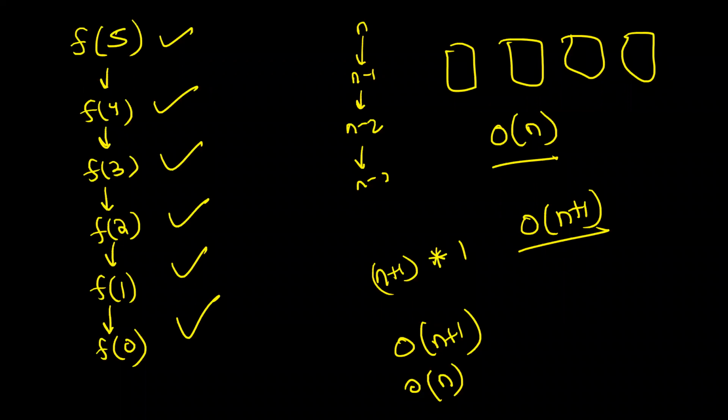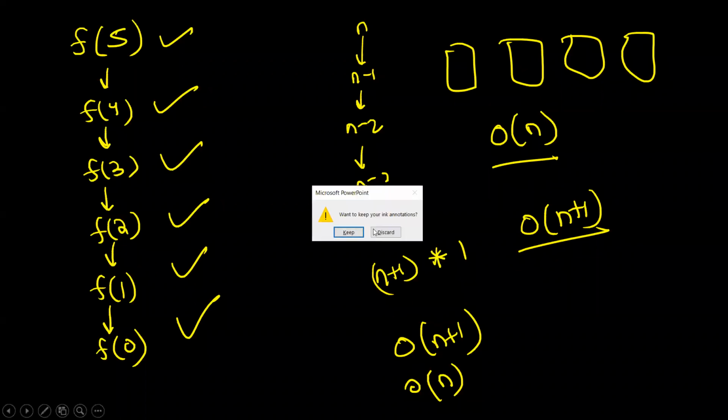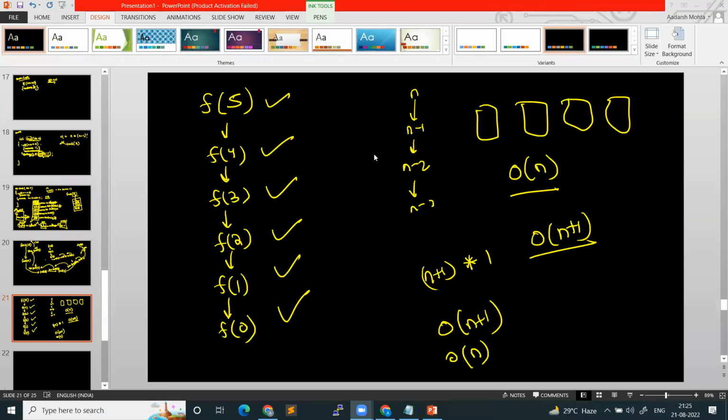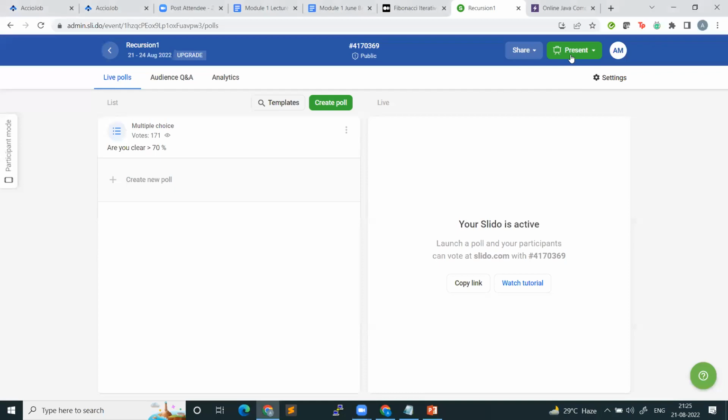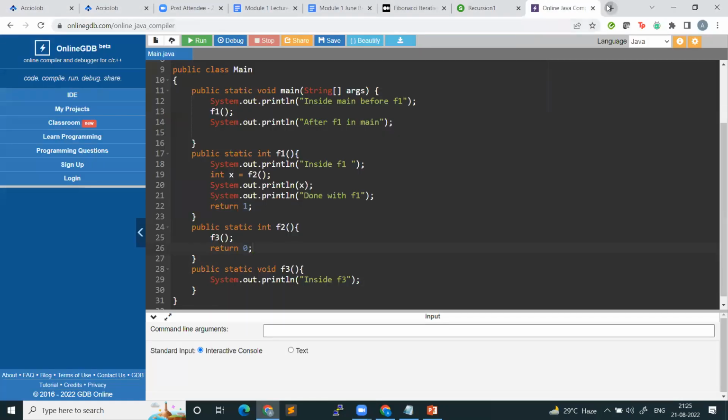Okay, cool. Now let's go back to the code. Fatafat ek baar code karenge and then I'll gauge your understanding and then I'll quickly move on to applications of recursion, either one, a divide and conquer. I know that factorial of n depends on factorial of n minus 1. That's a smaller subproblem. So I can solve it using recursion, right? Let's quickly go to the coding aspect. Online IDE pe hi kar lete hain.